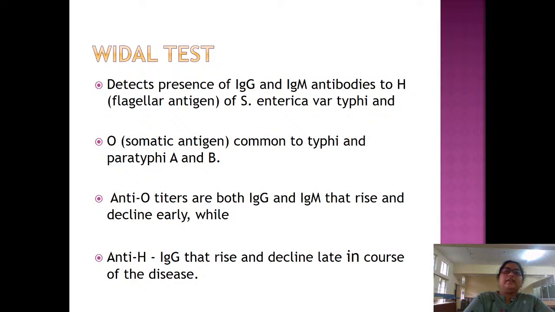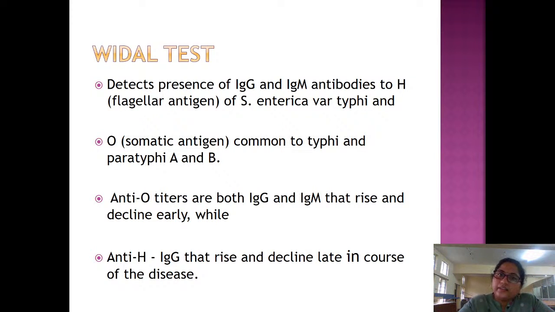Vidal test detects the presence of IgG and IgM antibodies to the H flagellar antigen of Salmonella typhi and the O somatic antigen common to typhi and paratyphi A and B. We have already studied that the somatic antigen O is common for all the serotypes of Salmonella and H is specific for Salmonella typhi. Whenever these antigens enter the body, antibodies are produced in the form of IgG and IgM.